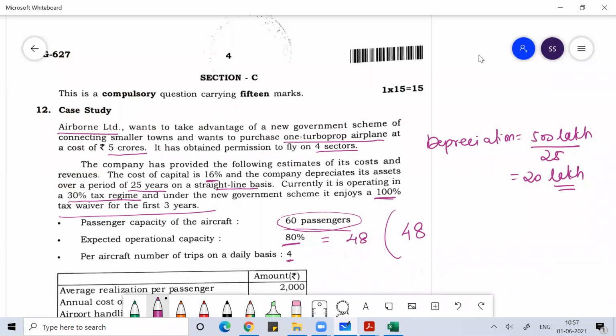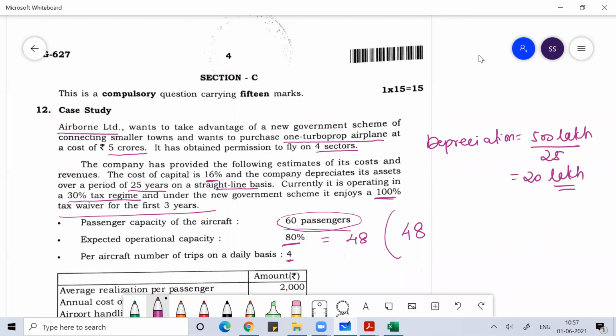Okay, that is 80% of 60. Your aircraft can load 60 passengers, but because of certain operational restrictions, you are able to fill 48 passengers only.